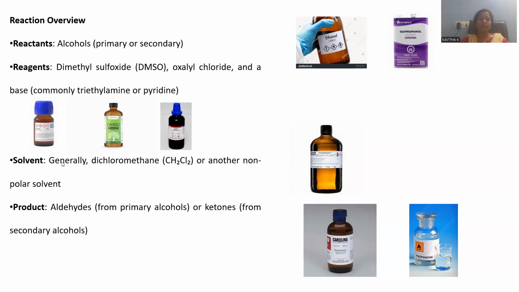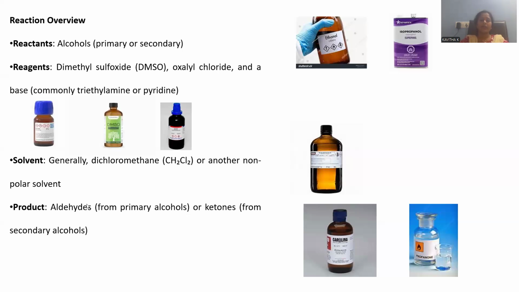So these three are the requirements as reagents. And the solvent applied in this Swern oxidation process will be dichloromethane. Dichloromethane is a better solvent in order to dissolve the organic compounds in it. Any other non-polar solvent we may choose. You may go with acetone, you may go with carbon tetrachloride. Any non-polar solvent is the choice for Swern oxidation.